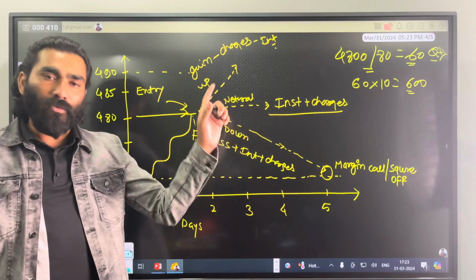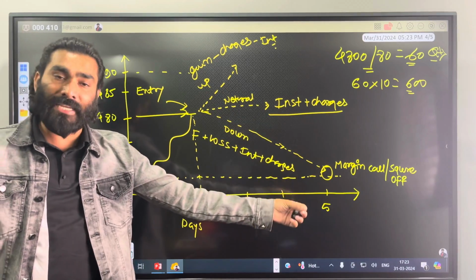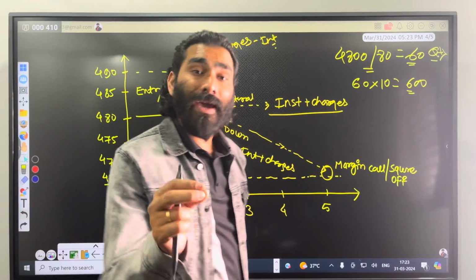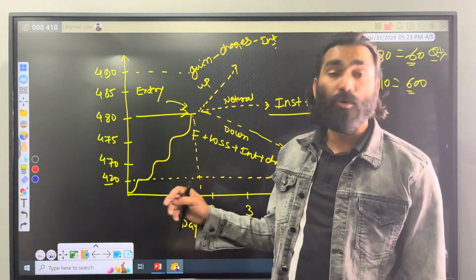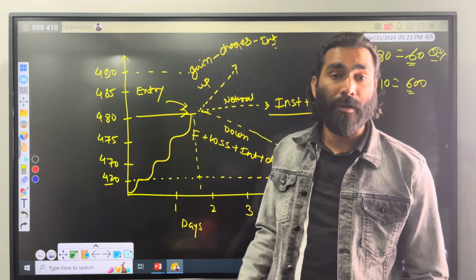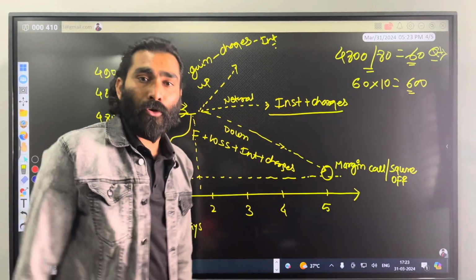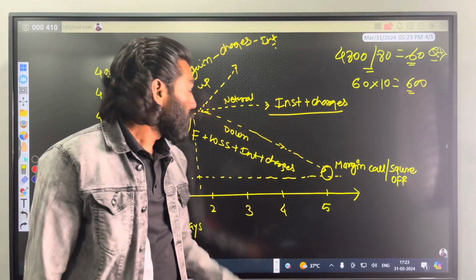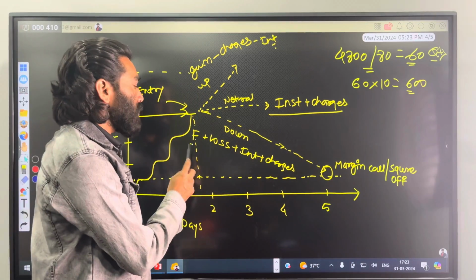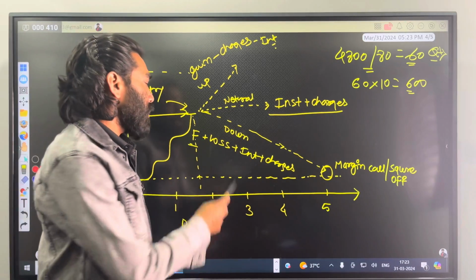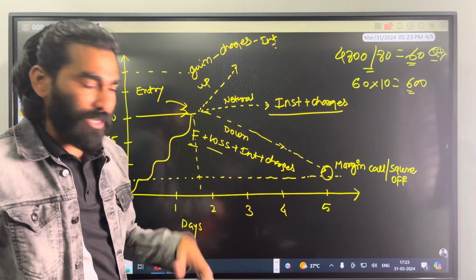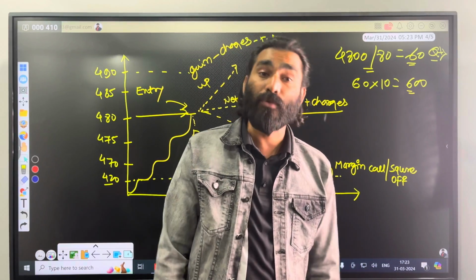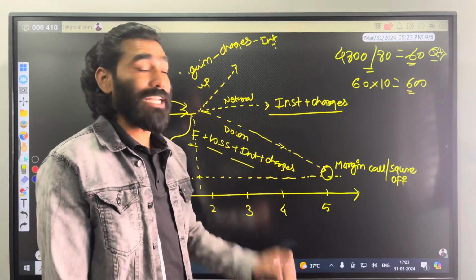And once you exit the trade, you will have to pay that loan amount as well. But what if something happens and the security price goes down in the market due to, let's say, global sentiments or other news? Then you will have to bear losses as well. It means you will have to pay the full amount plus the loss, additionally interest payment and charges. That's how this particular margin works.